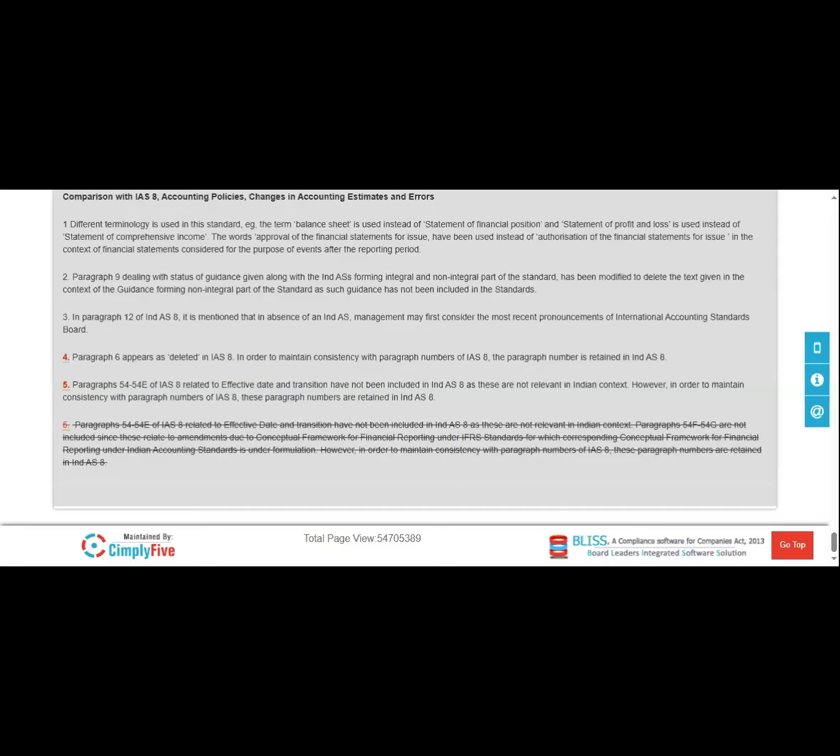Now, the key requirements. What are the key requirements of Indian Accounting Standard 34? The first one is the minimum content.